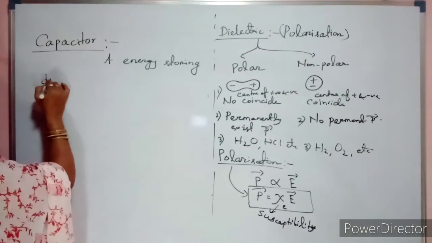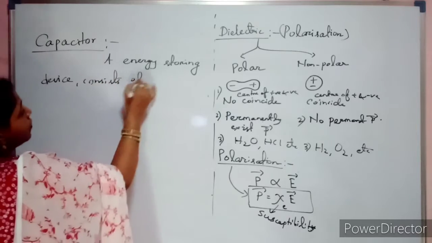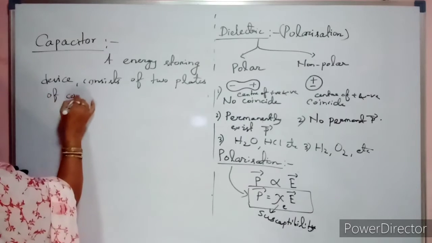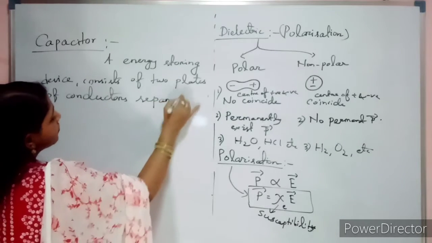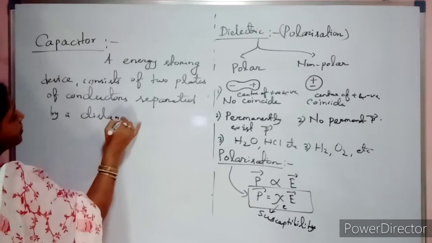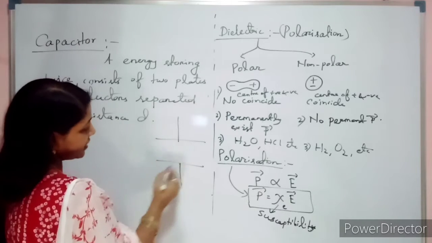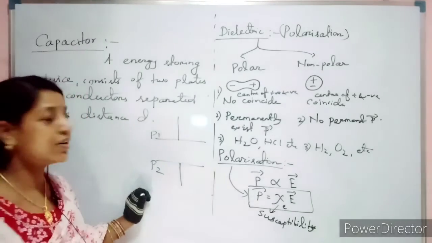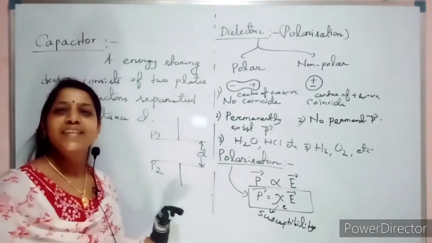Energy storing device consists of two plates of conductors separated by a distance d. So how will it be? It will be like this. Two plates of conductors. Let this be your plate P1, let this be your plate P2. And the distance of separation is this distance d.